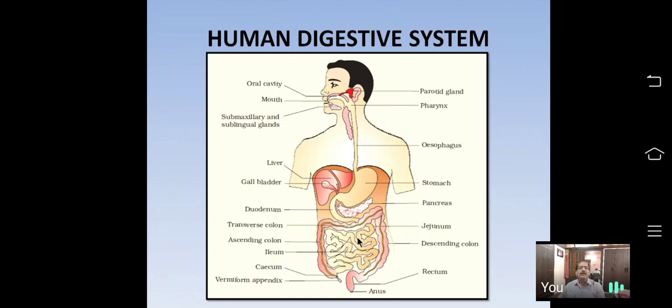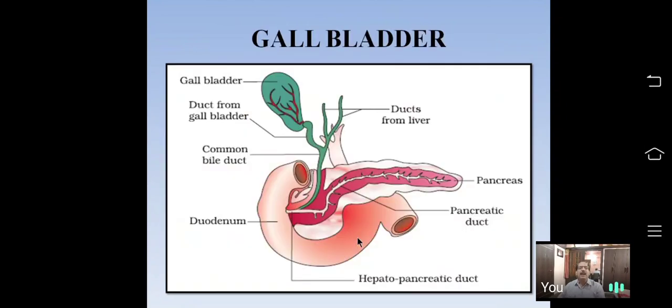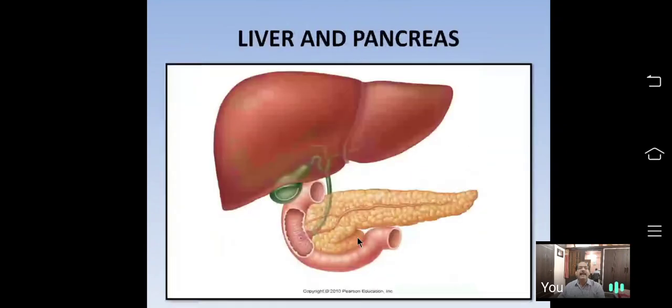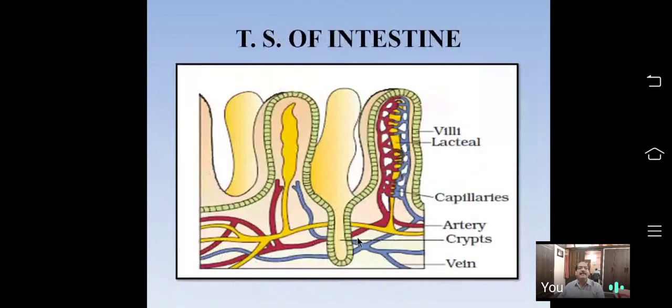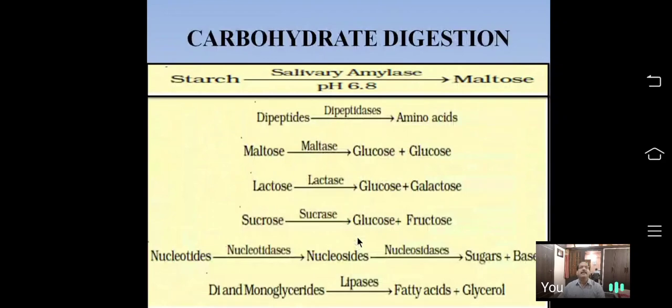I will show the chemical digestion of the food, how the food will digest with the help of the enzymes, in this slide. See here, in the mouth cavity, the polysaccharide starch is digested into the disaccharide maltose with the help of the enzyme salivary amylase.